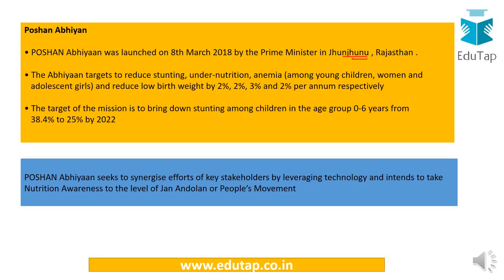The Abhiyan particularly targets to reduce stunting, undernutrition and anemia. These are the various problems faced by the children, women and citizens of our country. It also targets to reduce low birth weight, and these are the values by which they have to be reduced: 2% for stunting, undernutrition again 2%, anemia by 3%, and low birth weight again by 2%. The target of this mission is basically to bring down stunting among children in the age group of 0 to 6 years. This is very important for us, and the Poshan Abhiyan is particularly important apart from the Rashtriya Poshan Mah.